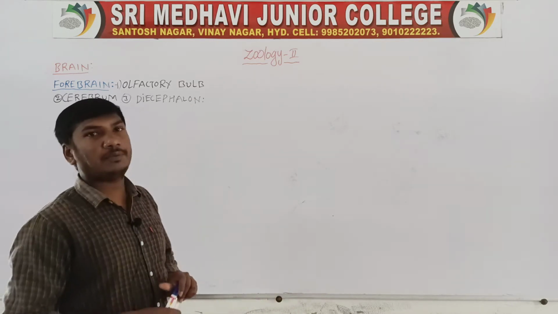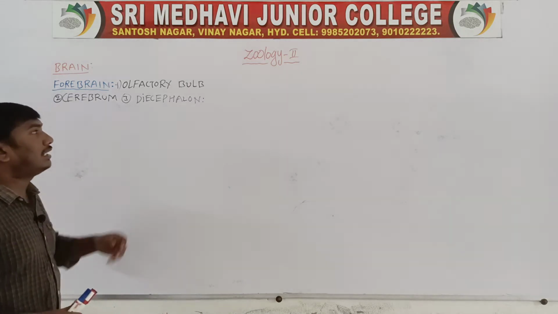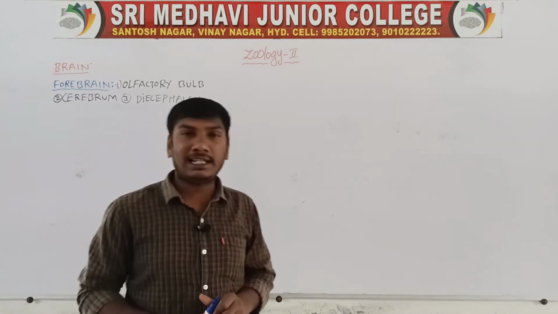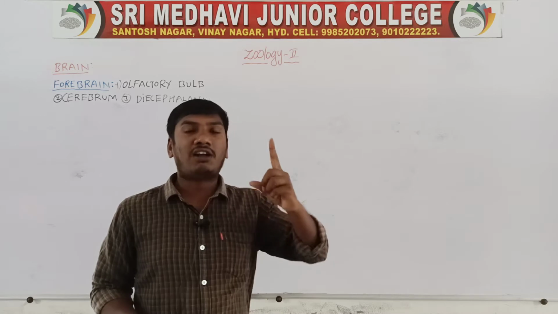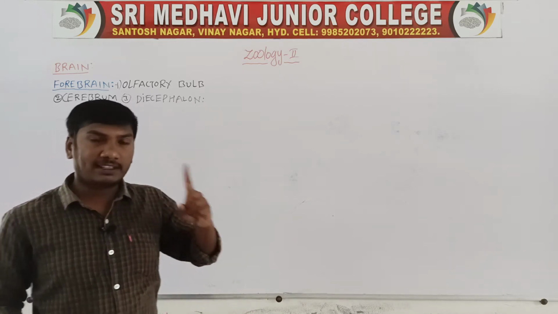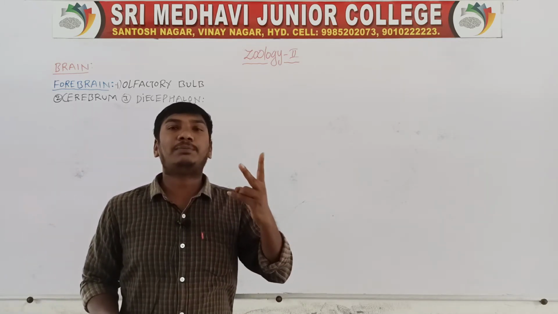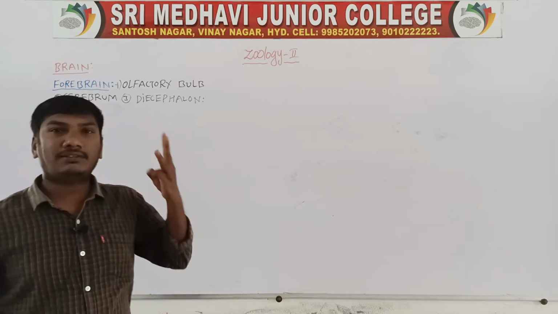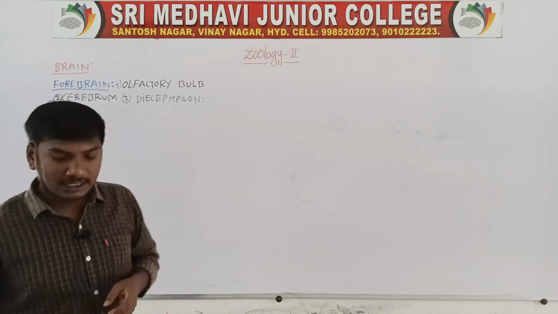So first one, forebrain. The forebrain contains mainly three regions. First one, olfactory bulb. Second one, cerebrum. Third one, diencephalon.